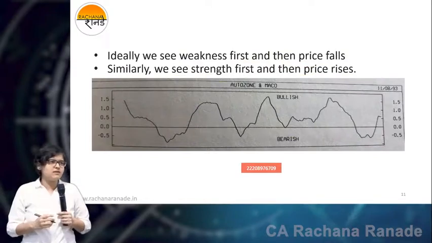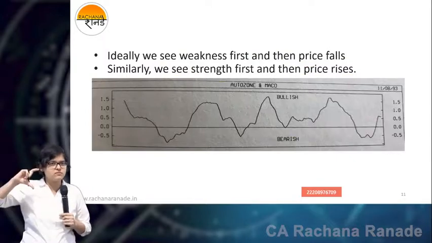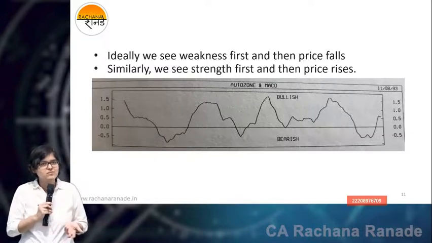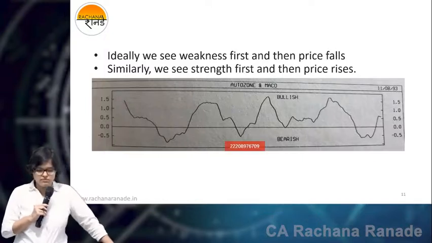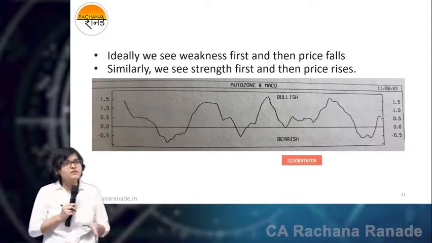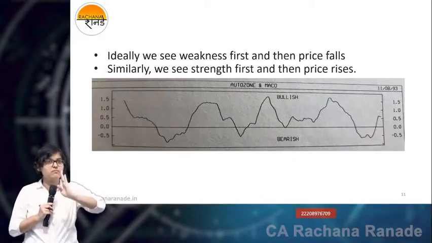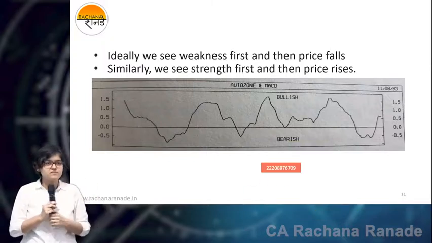It's not a specific range as such. If you have studied RSI, it will be 0 to 100, so there is a proper range. Because MACD is just a difference, the difference can be anything. If you have sharper falls and sharper rises, then you will see the slope of the MACD line very sharp. In Yes Bank, you might see very sharp rises and falls. Otherwise, it will be normalized.